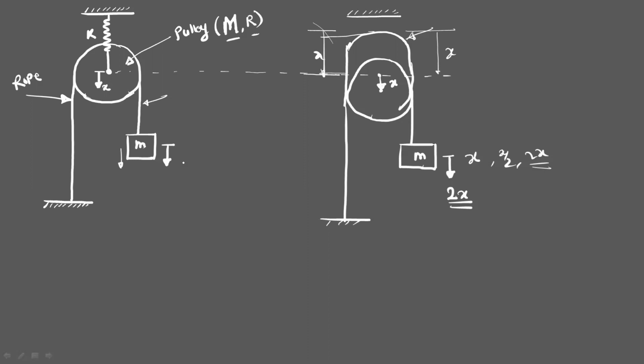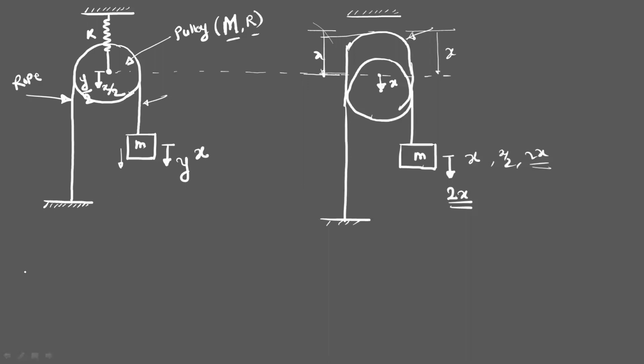You can take any parameter. Let us take this as a Y parameter. That means if you pull or press the mass m in the downward direction by Y displacement, the displacement of the center of the pulley will be half, so this will be Y by 2. Or if you pull the mass m downward by X, the pulley displacement will be X by 2. So this is the relation between the displacement of the mass m and the displacement of the pulley. This relation is required in order to find the kinetic energy and the potential energy.